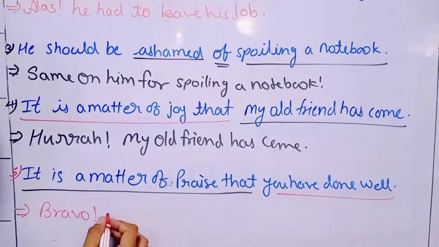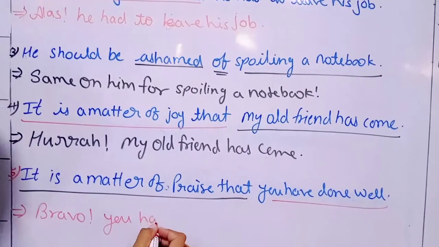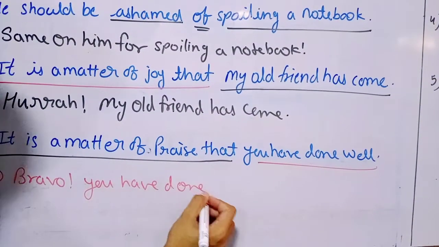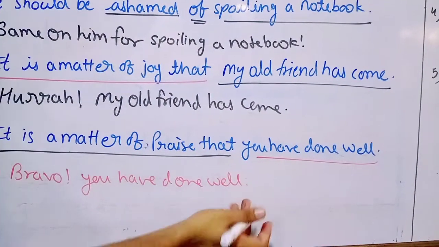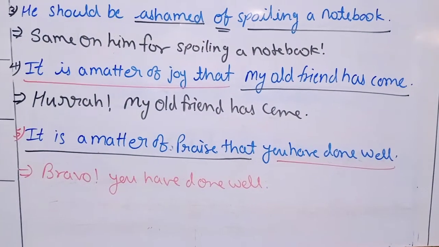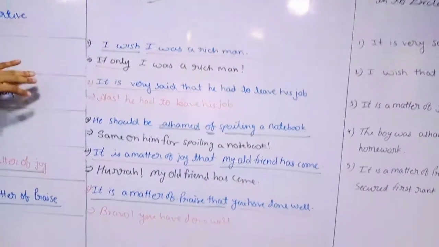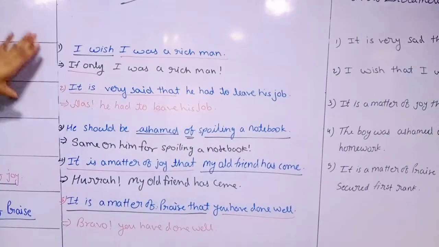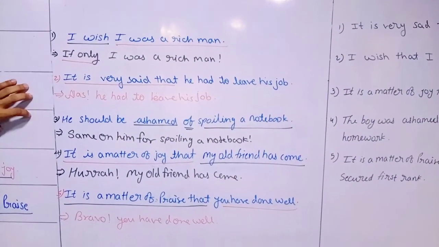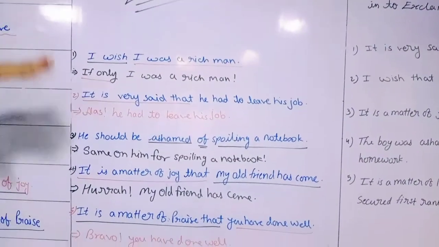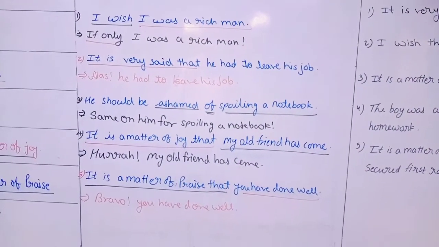The rest of the sentence, "you have done well", and at the last we write a full stop. This way, if we have some feelings or emphasis, we can use these kinds of words. This way we can change the assertive sentence into the exclamatory sentence.